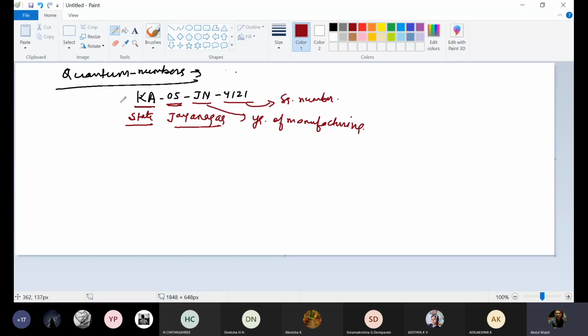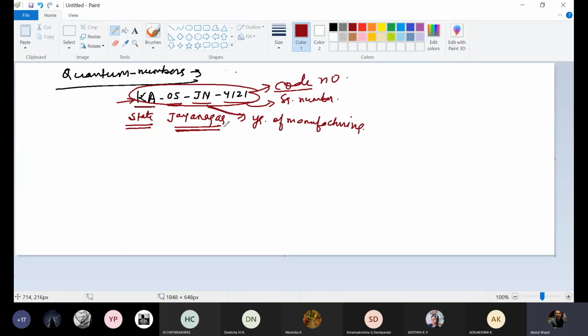So this registration number is the code number for your vehicle. It gives you information about the state the vehicle belongs to, the city of that state, then the year of manufacturing, and then the serial number in that year.